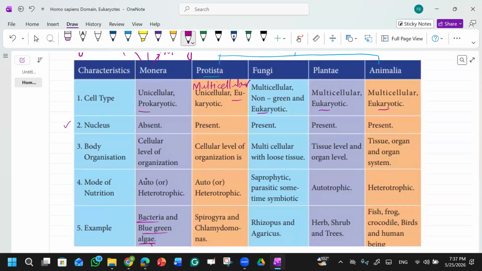Now let's move on to the nucleus type. Is there a nucleus present in the kingdom Protista? Yes. So it means they are eukaryotes. Because they have a true nucleus, that's why they are eukaryotic in nature, right? Are you getting this?